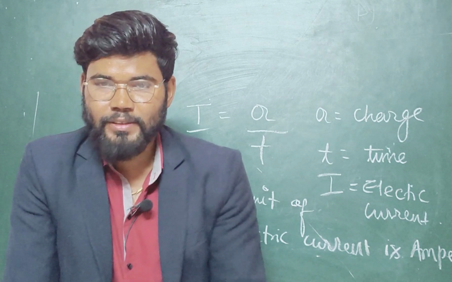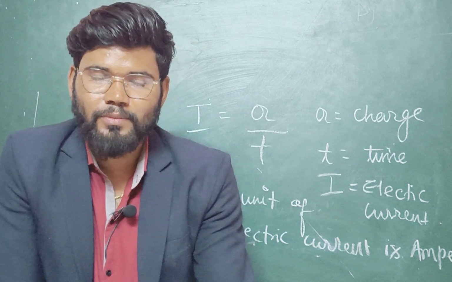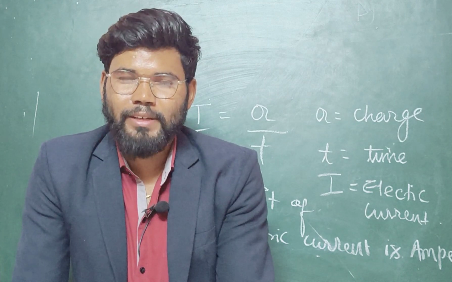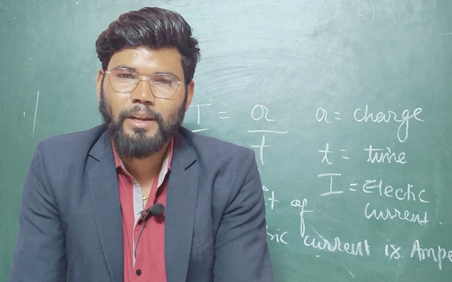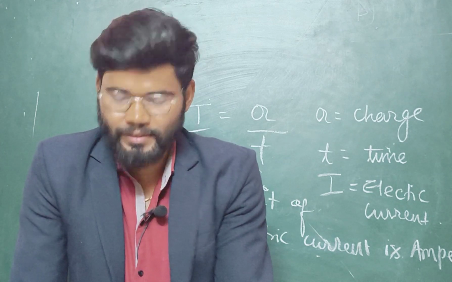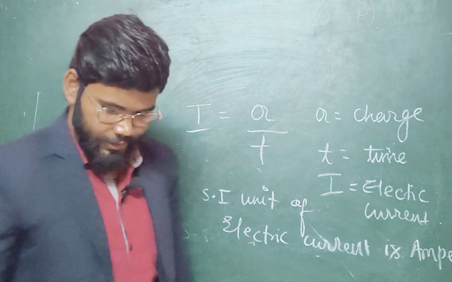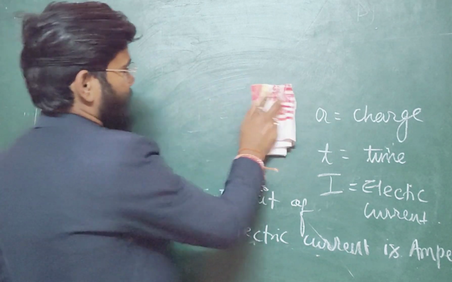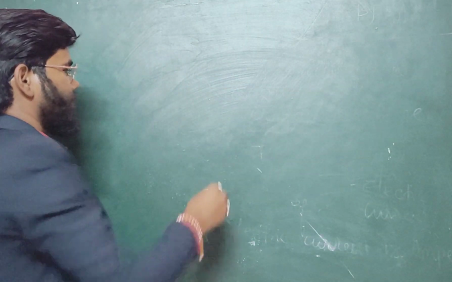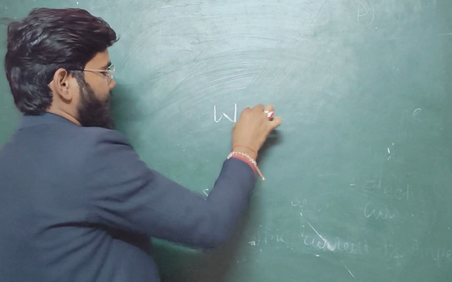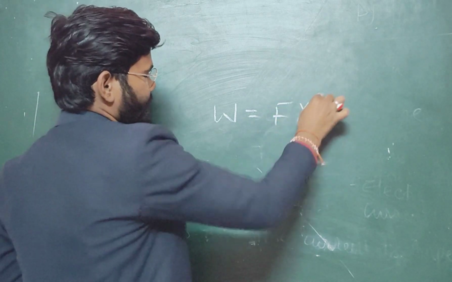I already discussed work: work equals force into displacement. In symbolic terms, work is represented by W, force is F and displacement is S. So we can apply the formula W equals F into S.